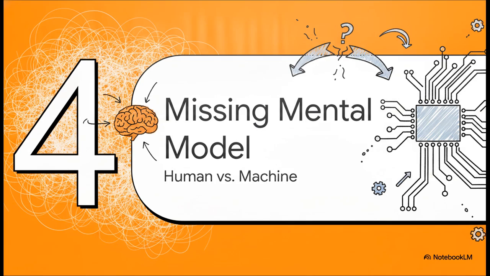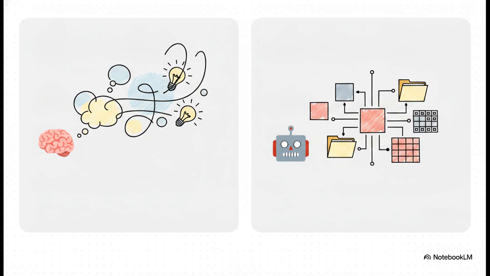Section 4. The missing mental model, human versus machine. Now, what's really interesting about this dynamic is the core conflict between human intuition and machine dependency. A senior engineer operates on a vast amount of implicit knowledge. They understand the service topology, the critical paths, and the weird historical quirks of the system. They just know things. The agent's reality, however, is entirely 100% dependent on explicit provided data. It only knows exactly what it can read in the machine data.